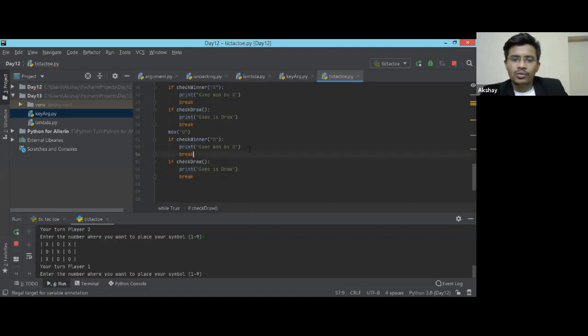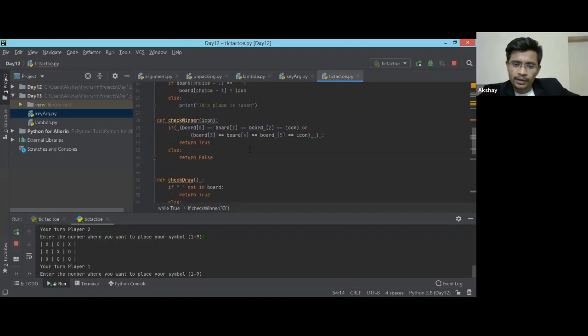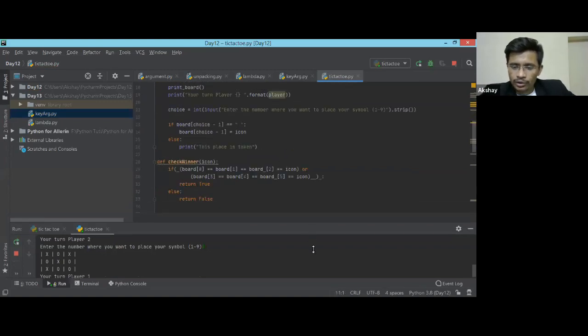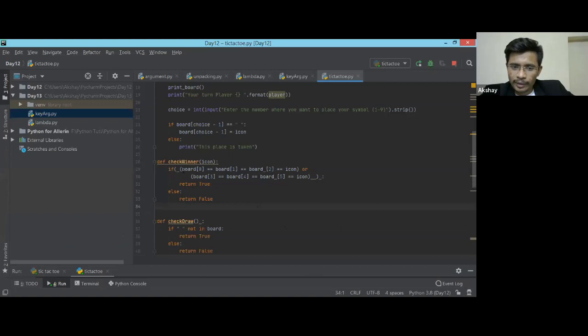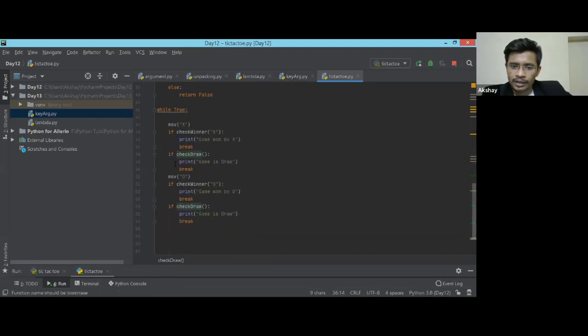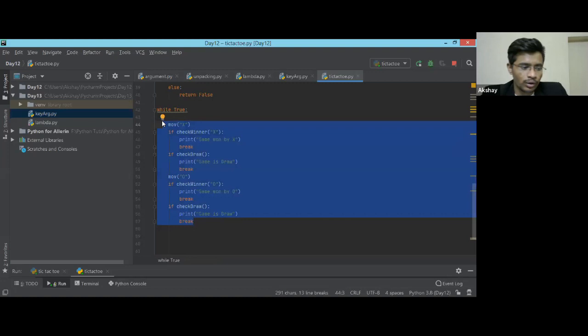So our code is full and ready to go. This is the full code to play the tic-tac-toe game, but the only thing is you need to add the conditions. It will check for a winner, it will check for a game draw, and it will print output accordingly on screen. Now it's your turn to make it more beautiful. This is a very simple way.